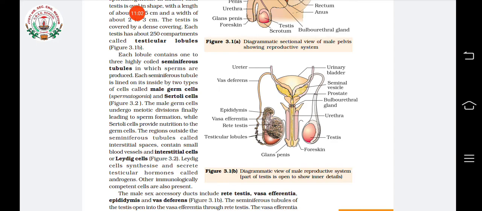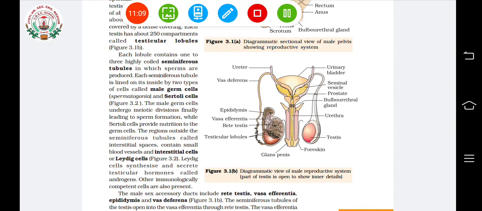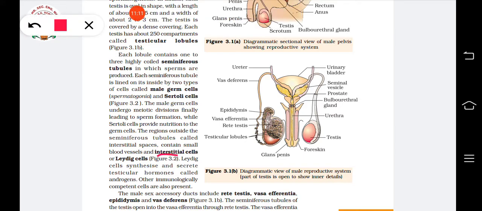The region outside the seminiferous tubule contains certain cells called interstitial cells, and they are also known as Leydig cells. Their function is to produce the male hormones known as the androgens. So these are the structure of a testis.